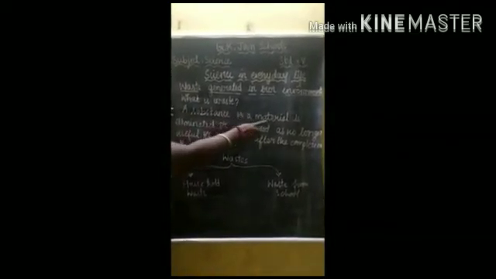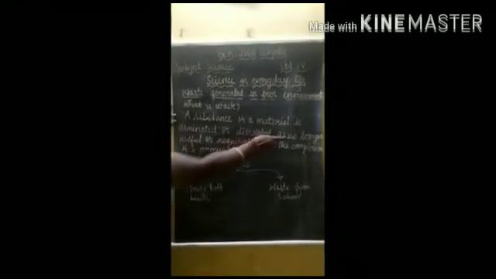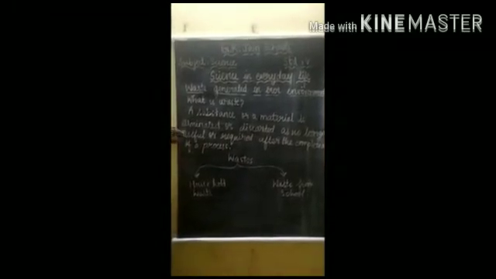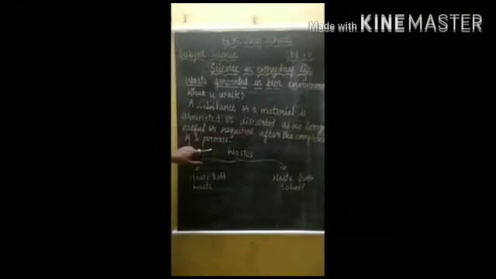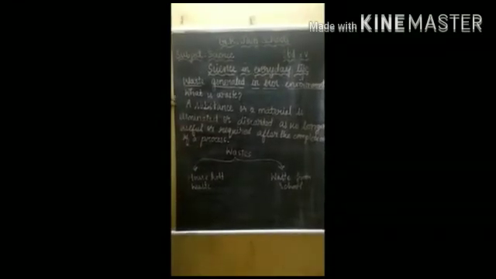A substance or a material that is eliminated or discarded as no longer useful or required after the completion of a process is known as waste.